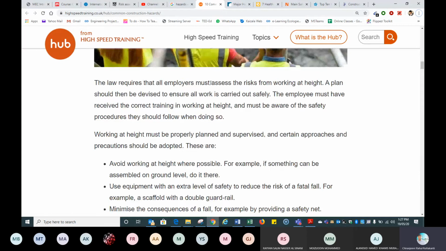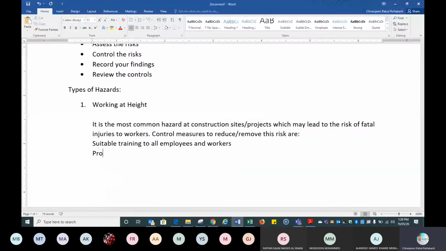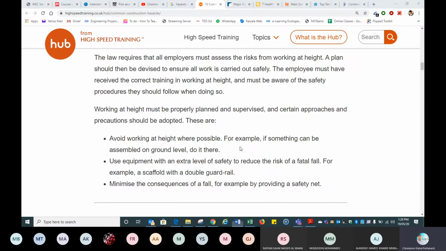The law requires that all employees must assess the risk. A plan should be revised. The employee must have received the correct training. Working at height must be properly planned and supervised. Proper planning. See, I felt this is important. You may feel another point is important. It differs from person to person.